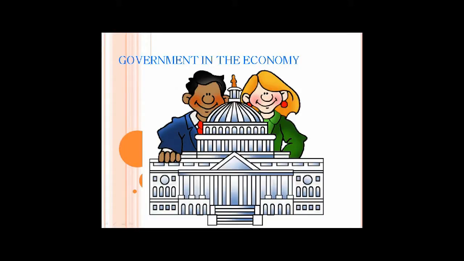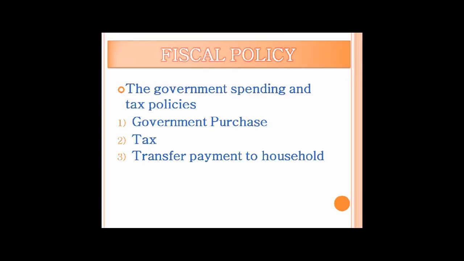Chapter 9. The government in the economy. First, we're going to look at fiscal policy. Fiscal policy is the government spending and tax policies, which can be divided into three categories.